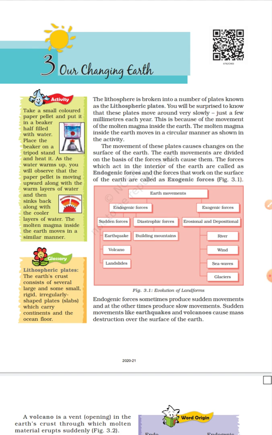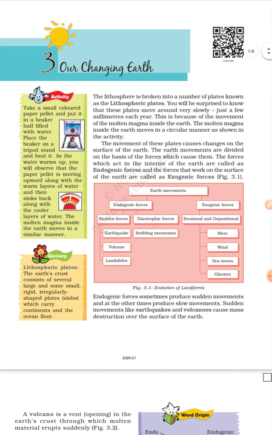Molten magma, that is lava, a hot juice, flows inside the Earth. The molten magma inside the Earth moves in a circular manner. The movement of these plates causes change on the surface of the Earth. So whatever movement, whether it is inside movement or outside movement, that will change the Earth's surface.